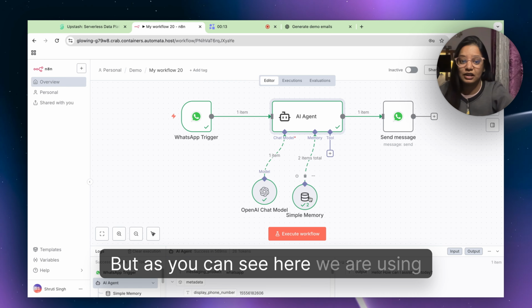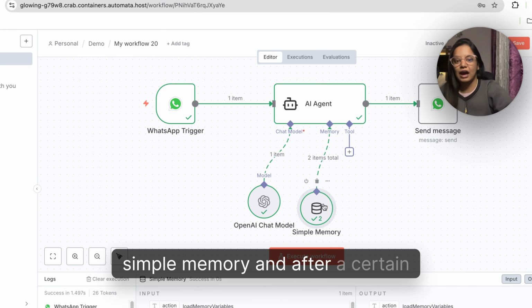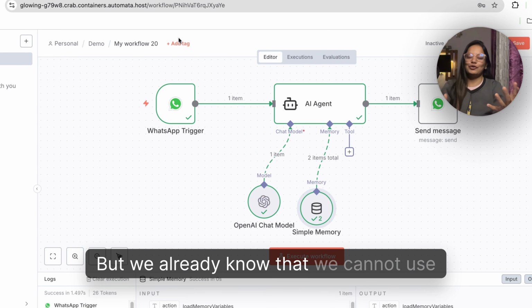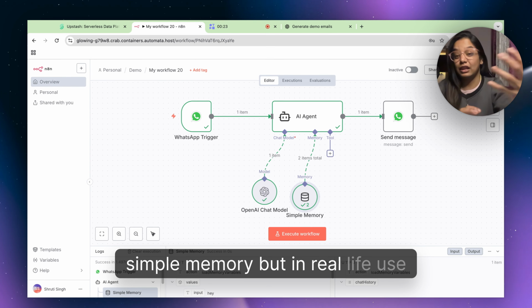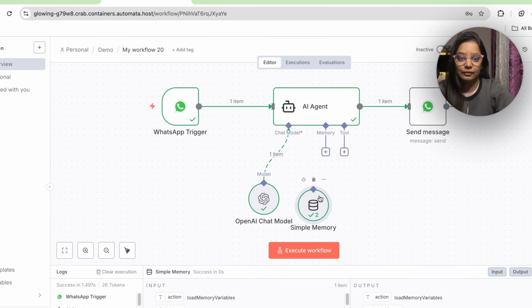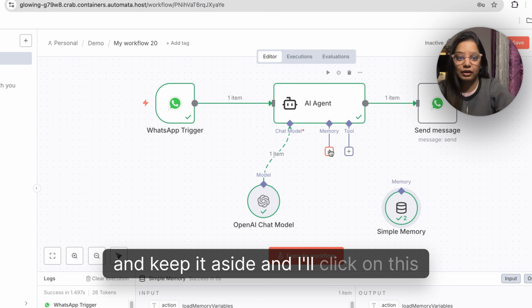I'm not going to demonstrate in this video how you can build and deploy this AI agent. But as you can see here, we are using simple memory. But we already know that we cannot use simple memory in real-life use cases. So what memory should we be using? I'll just disconnect this and keep it aside, and I'll click on this.